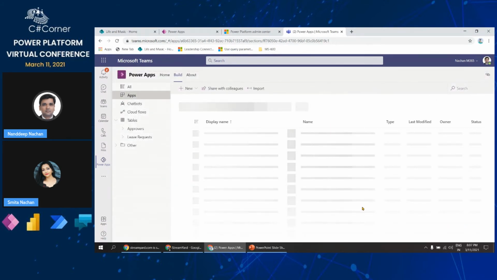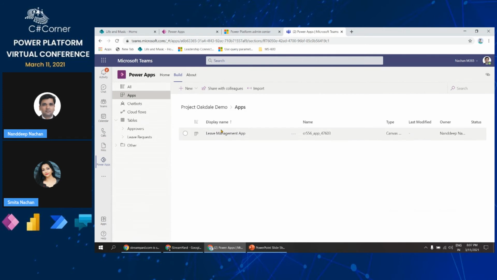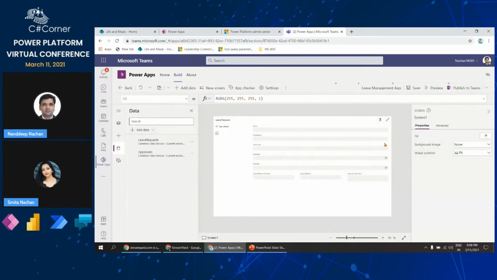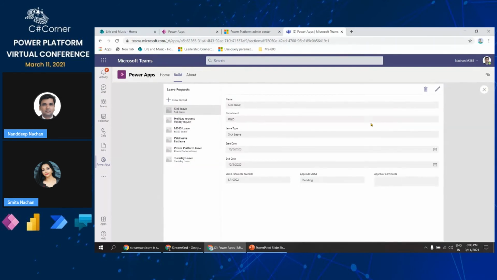Then I have just explained how this app works. So probably again I will go back here, and then from here we'll be able to see that. When we run this particular application, it will show all of the data from those tables that we have in the background, to which this app is connected. And whenever we add any new records, those will be stored into the rows of that particular table. Okay, so again, if you want, I will click this preview, and from here we are able to see all that information.